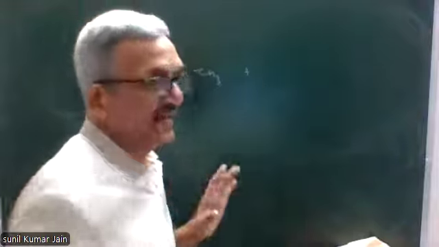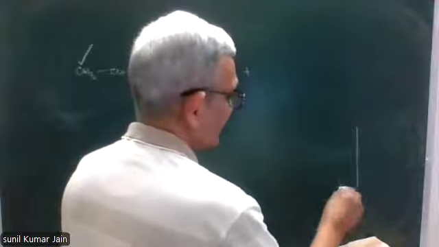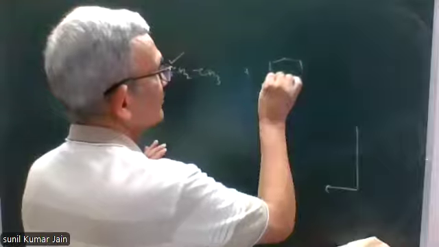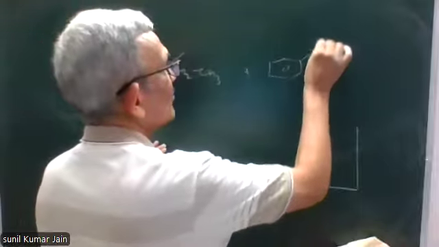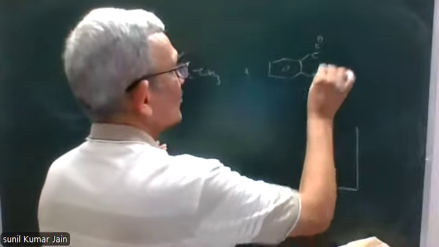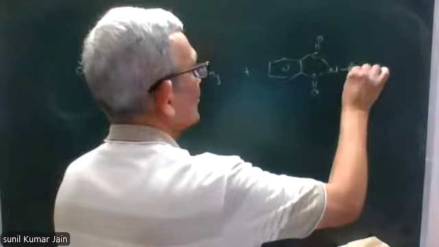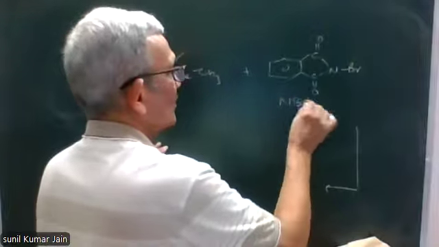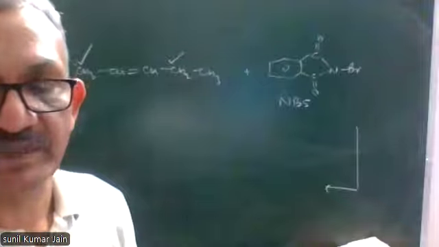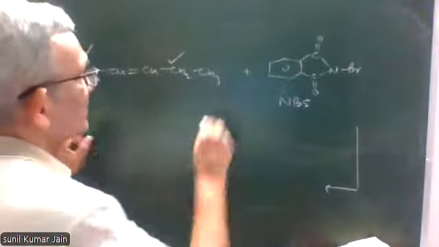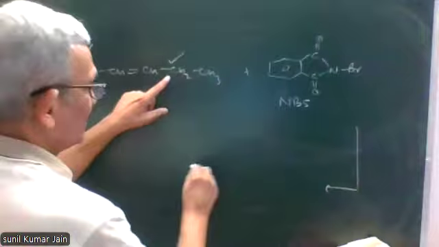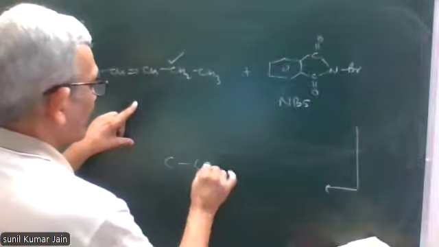Reacted with NBS. What is NBS? I'll tell you. This is N-bromosuccinimide. This will lead to formation of allylic halide.